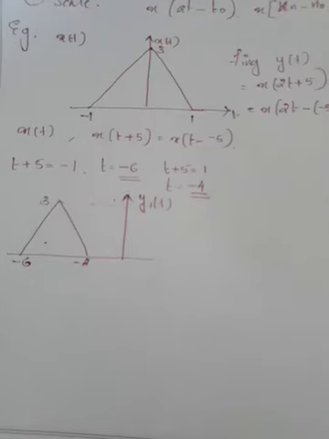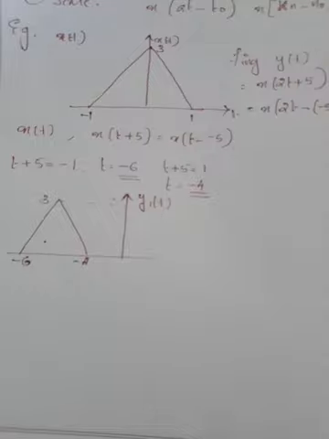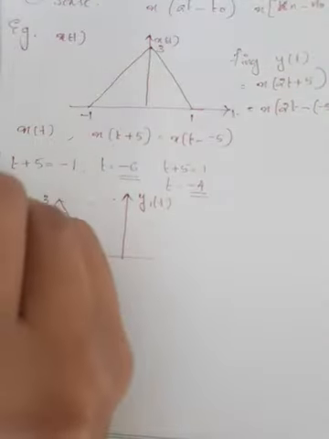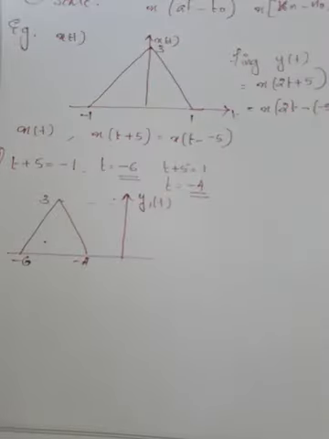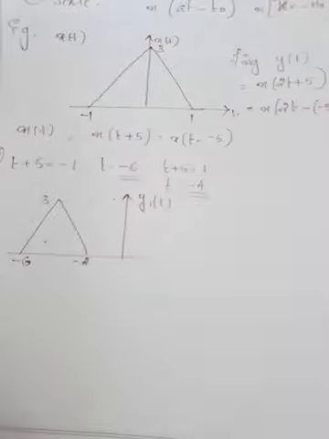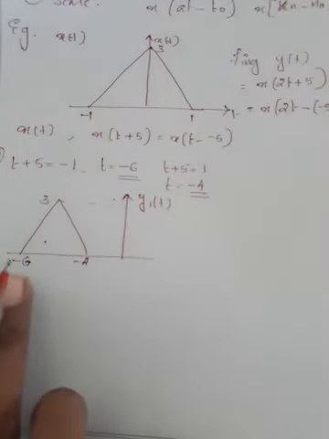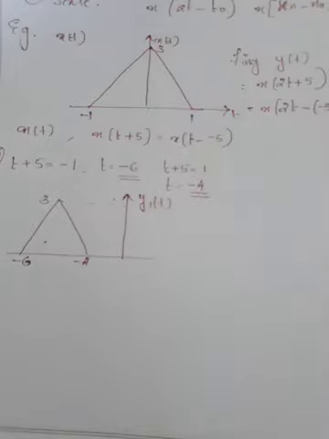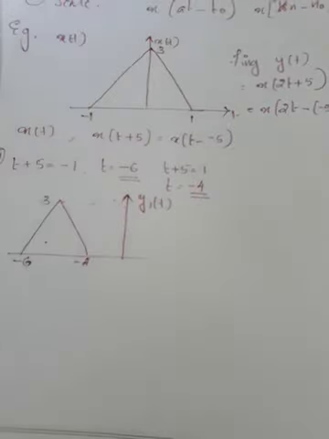So in order to find y of t, we should do scaling next. Here the first step is shifting. Now we have to scale this signal by a factor 2. Now the signal is available from minus 6 to minus 4.